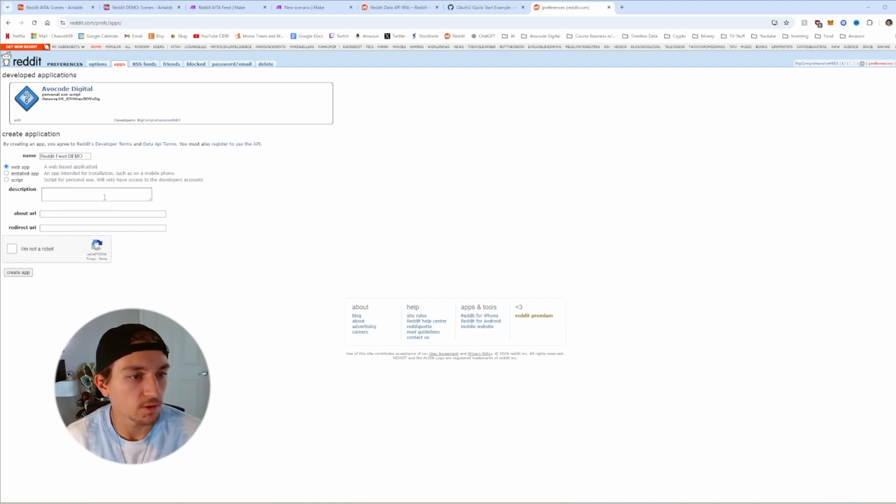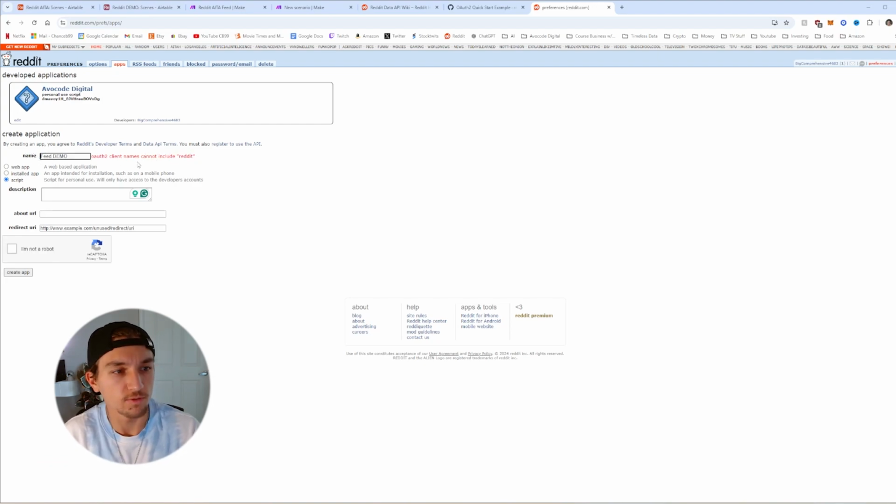I use that one. Here you're going to make sure you hit script, because this is just for personal use. We won't be installing it to a website or any of the mobile apps or anything like that. Description you can leave blank. About URL, you can leave blank. Redirect URI, you can fill in a redirect URL, although we won't be using it. You can use it if you like, but I'm just going to fill it in with any unused redirect. Something like this will work. Do the reCAPTCHA, create app. Okay, they can't have Reddit in the name, so we'll just do feed demo.